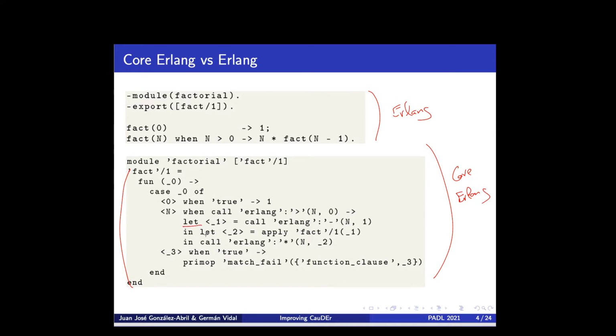We introduce a number of let expressions that you cannot see in the original code. Applications are explicit, etc. There are also some additional default cases. So that means that if the programmer writes the code in the topmost part of the slide, and we show this code in our debugger, this is going to be very confusing for the programmer. And this is even worse if we consider a large application.